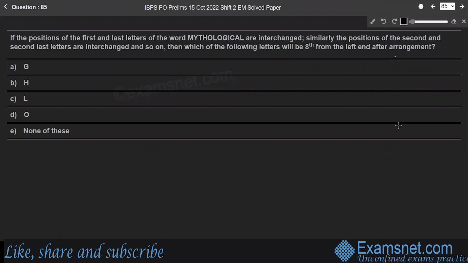Question 85. If the positions of the first and last letters of the word MYTHOLOGICAL are interchanged, similarly the positions of the second and second last letters are interchanged and so on, then which of the following letters will be eighth from the left end after arrangement? So the given word is MYTHOLOGICAL. Here the first letter is M, the last letter is